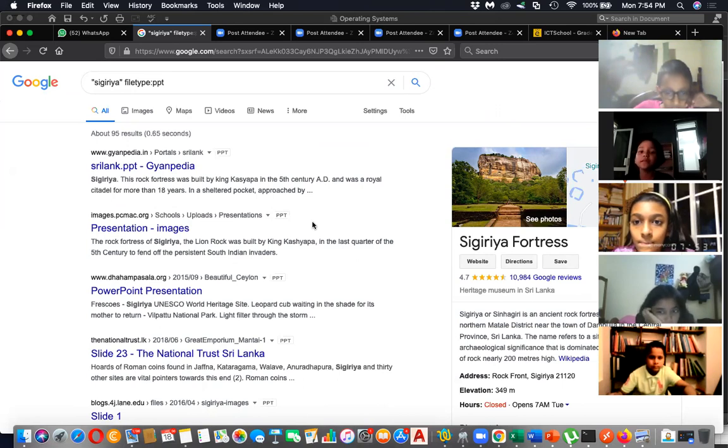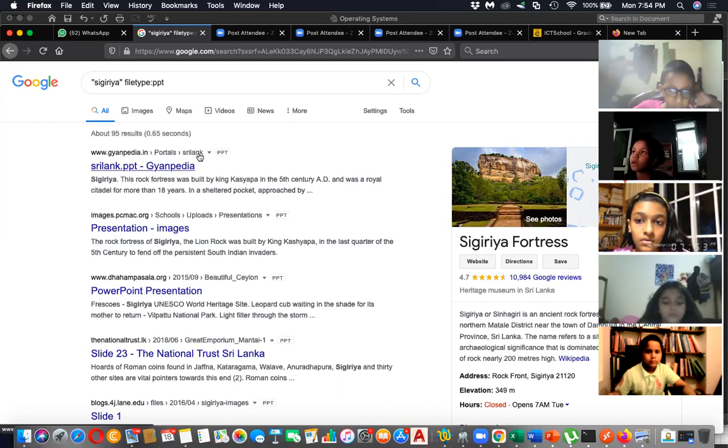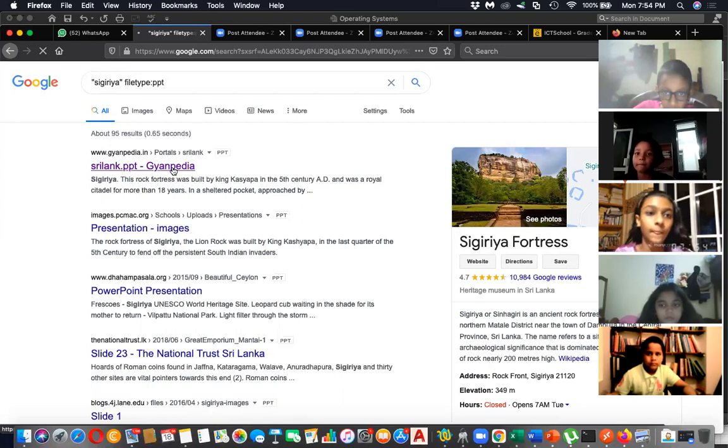Sir, what is the meaning of Gynepedia? Is it similar to Wikipedia? No, it's not like Wikipedia. It's maybe some other site. It's some other site in India. IN means it's mostly in India. You can just click.